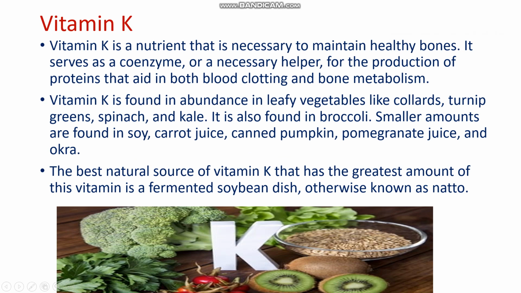Vitamin K is the nutrient that is necessary for healthy bones. It also serves as a coenzyme, a necessary helper for the production of proteins that aid in both blood clotting and bone metabolism. We get this vitamin from the items shown in this picture, like leafy vegetables. Broccoli is also helpful to provide vitamin K, and we get vitamin K from carrot juice, canned pumpkin, pomegranate juice and okra also.